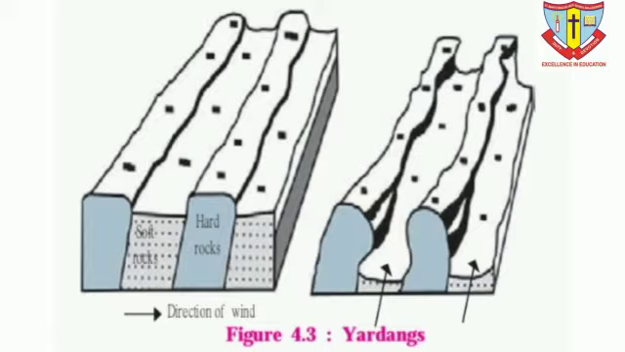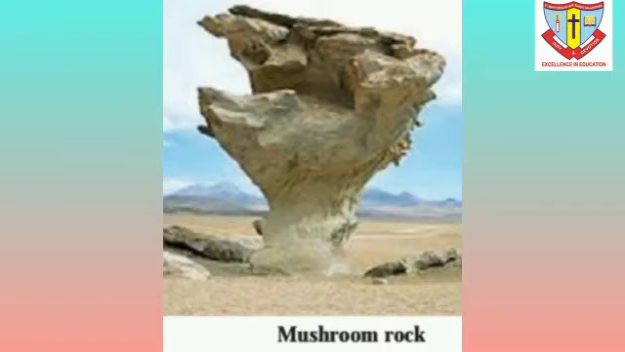Erosional work of wind. Wind carries small sand particles, small pebbles, etc. along with it. These particles cause erosion of rocks coming in the way due to friction. This leads to the formation of mushroom rocks, deflation hollows, yardangs.